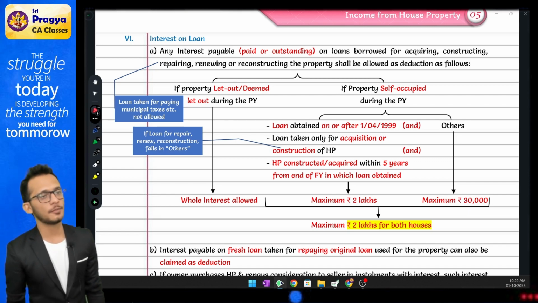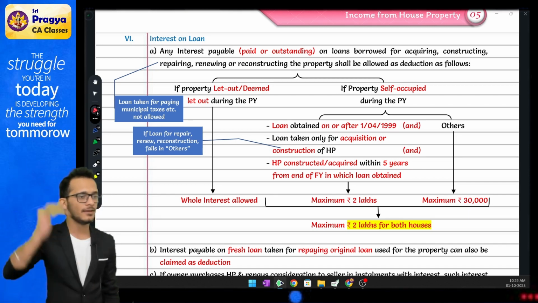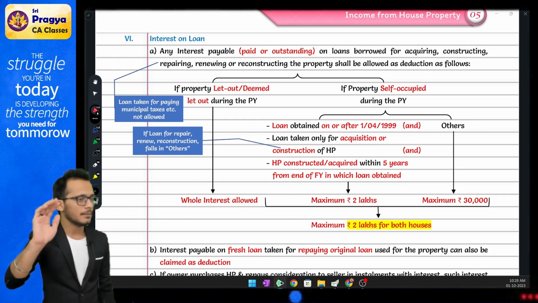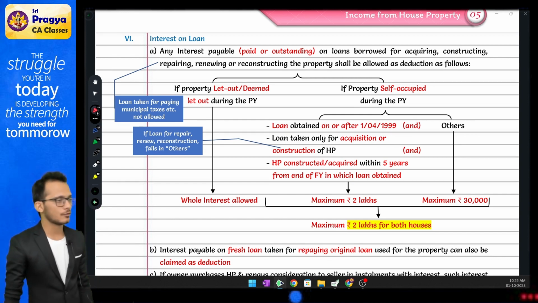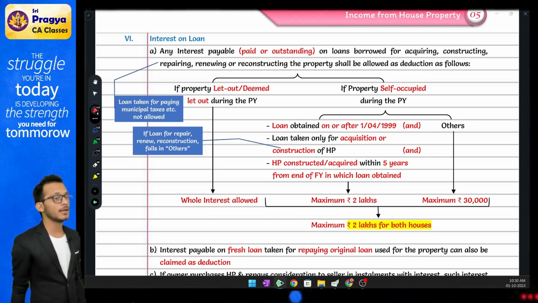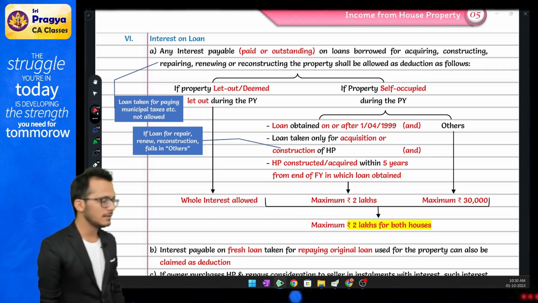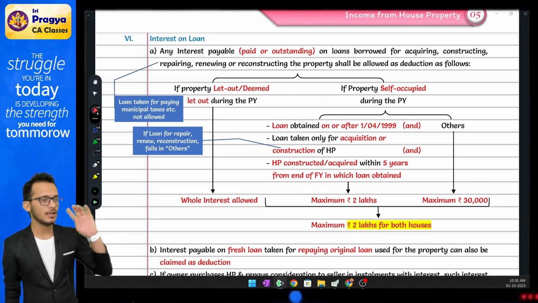But if you are in SOP property, I'm giving you a limit. You have to satisfy the limit. If you satisfy the limit, you get 2 lakhs per house. If you don't satisfy the limit, you get 30,000 per house. Yes. What are the limits? You have been given 4 conditions. Condition number 1,